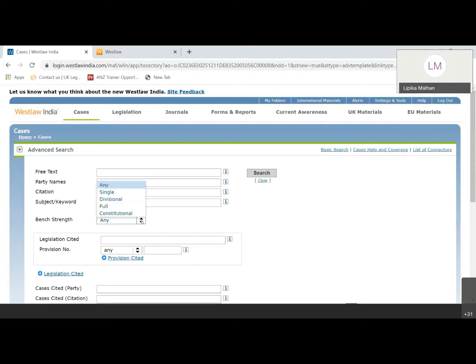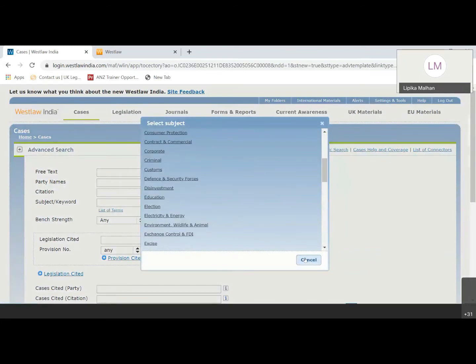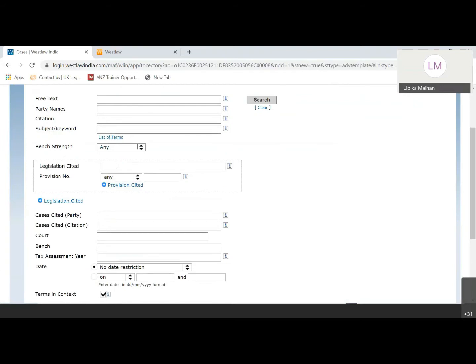You can choose the bench here, either single, divisional, full or constitutional. You can also select the subject, as in if you want cases related to any particular subject, say criminal law, competition law, you can select it from the list of terms given here. You can put across your legislation in case you want cases related to any particular act or any particular provision. You can add multiple provisions and multiple legislations here in case you want cases related to that particular legislation.